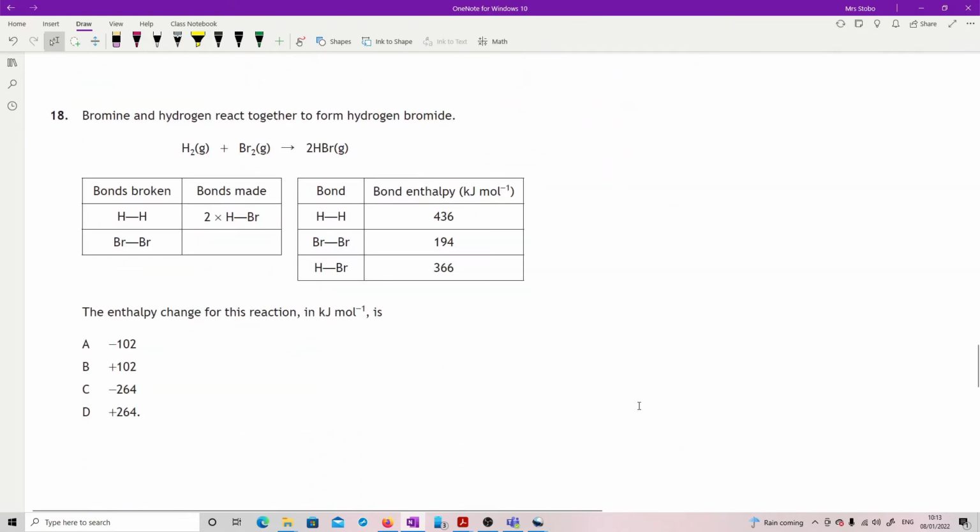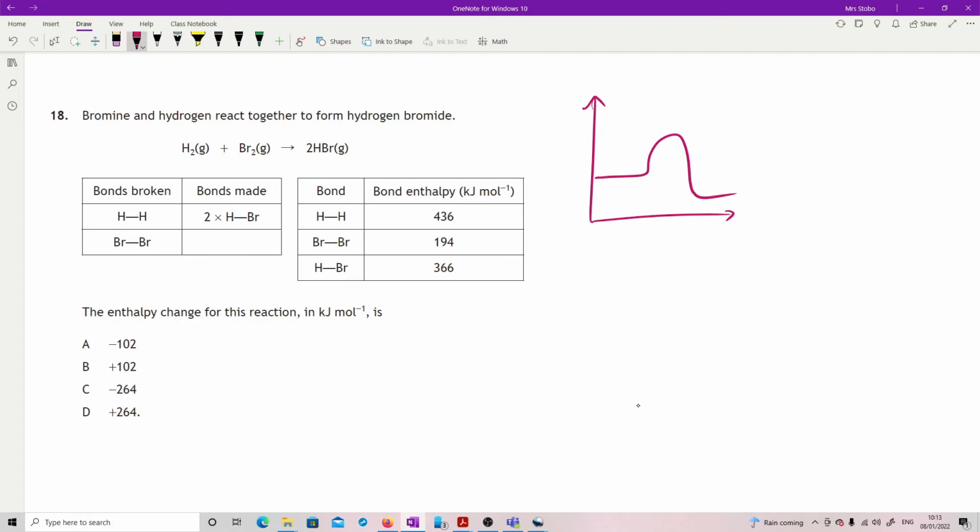Question 18. I think this was really gifted because he gave you all of the actual information, and I don't see why they wouldn't send you to the data book for this, but obviously they were saying it's 1 mark, so they're considering it a straightforward question. Okay, so really all we're looking for is, do you know where your positives and negatives go? So I always go with, here we go, here's our normal reaction. Doesn't matter if it's exothermic or endothermic. I've drawn it exothermic here, but if I drew an endothermic, it's the same deal. What's important is you break first and then you make. You break and then you make. Break must be plus and make must be minus.